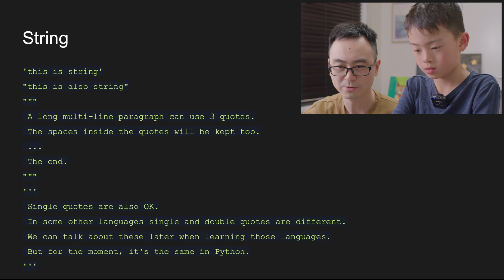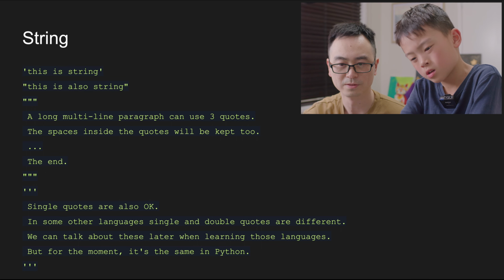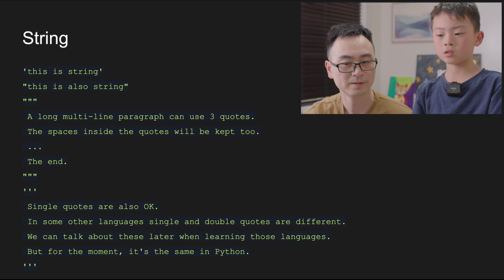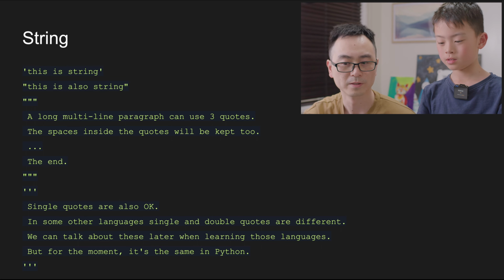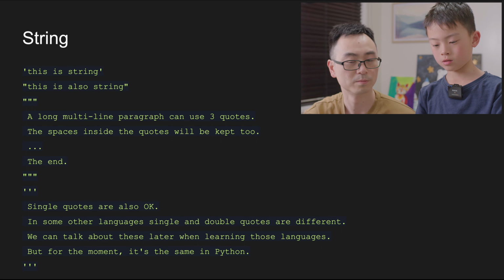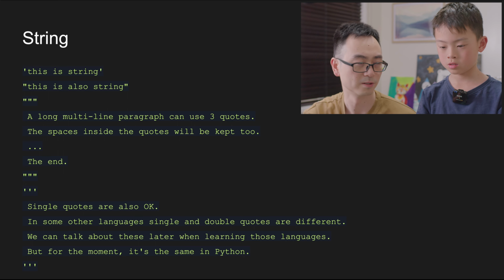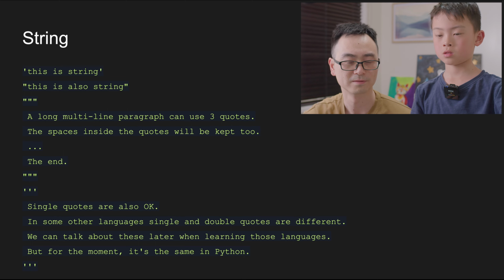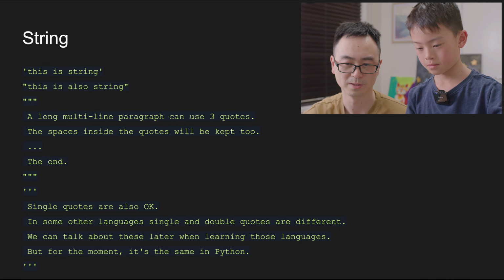Basically, in most languages, you use quotes to define a string. Whatever you want to say, you put quotes around the text. In JavaScript, it's the same. There are single quotes and double quotes, and both can define a string, which is text. Like here you can see, single quote, this is a string. Double quote, this is also a string. It's the same. In some languages they are different, but that's a more advanced thing we can talk about later. For now, you just need to think of strings as quotes.